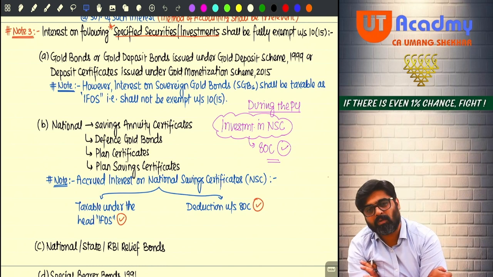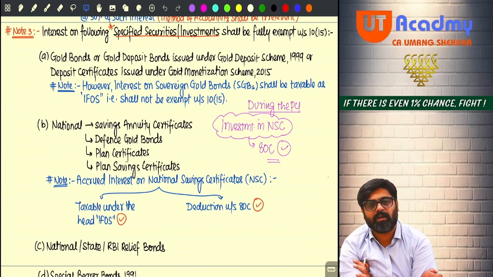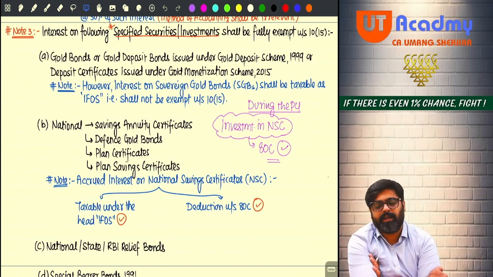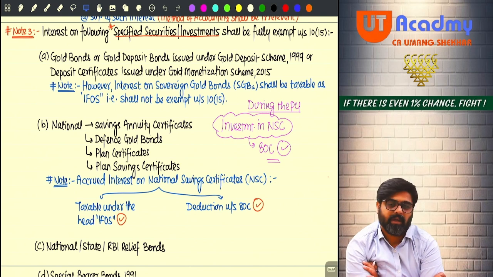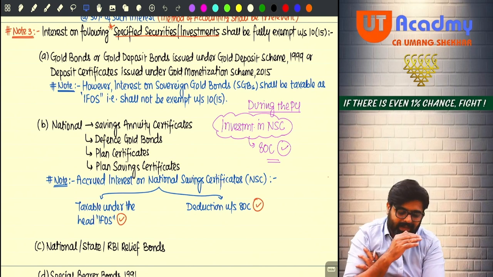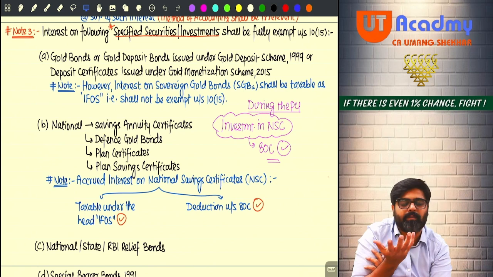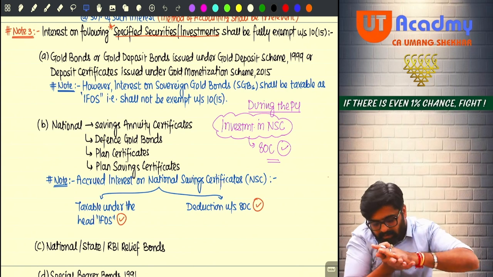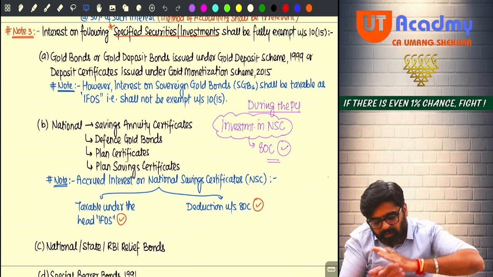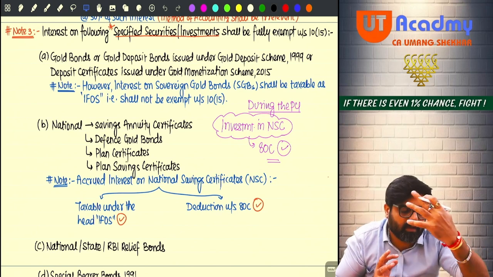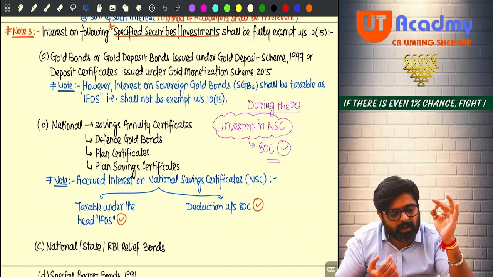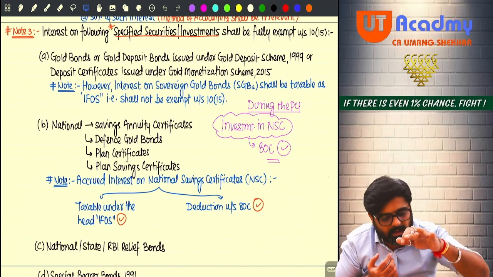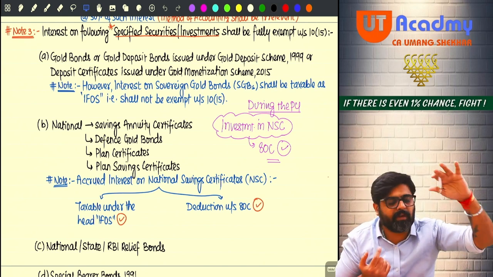So whatever amount is invested in NSC this year will qualify for deduction under 80C. Now, NSC is a government scheme. When you invest here, that money gets frozen for the next 15 years. You cannot withdraw that money, because the moment you put your money in NSC, that amount is with the government for the next 15 years.